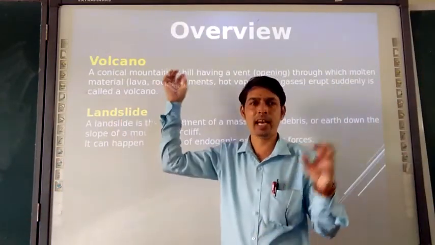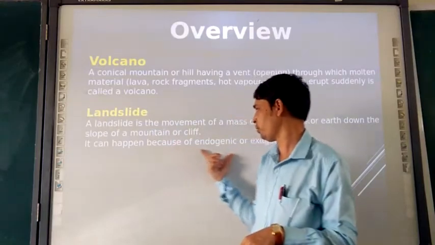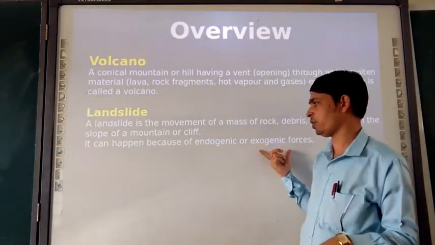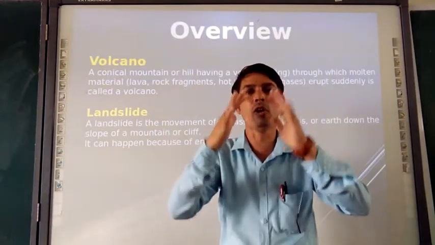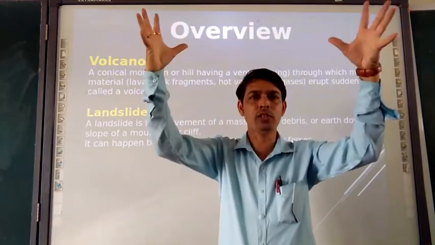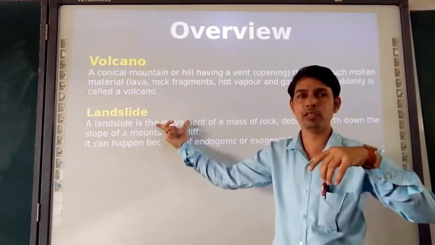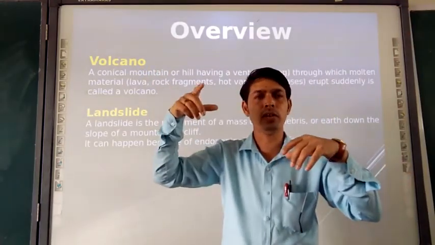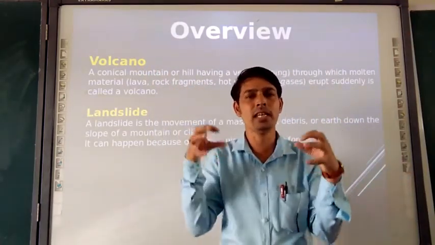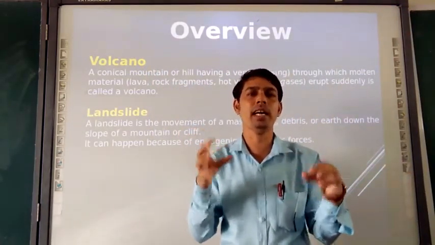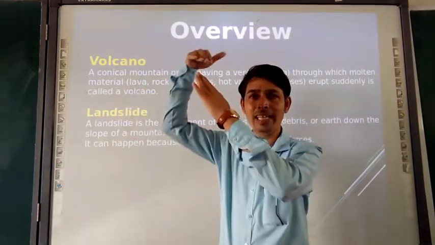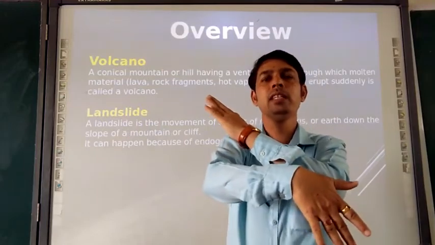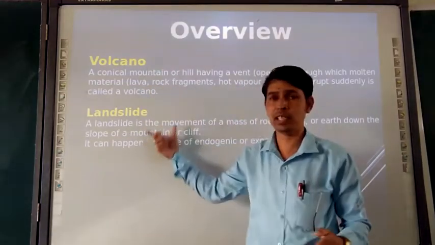Then landslide. The landslide is due to the endogenic forces and exogenic forces. Suppose a cloud burst happens on the mountain, as the cloud bursts, a landslide happens. Himachal Pradesh and Uttarakhand are states in our country that suffer from landslides every year. The land is sliding and moving downside. So these are the sudden changes.